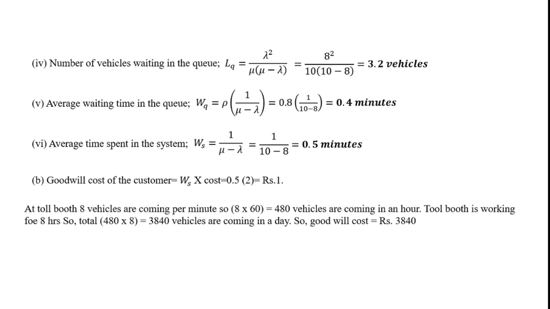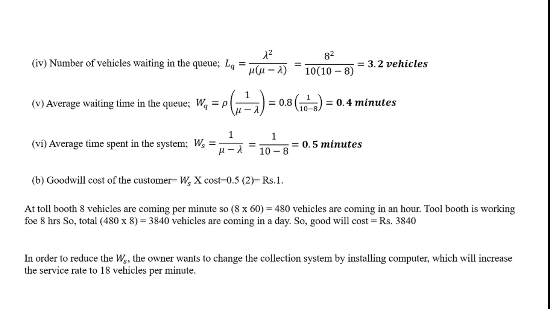Now we will calculate for the computerized system. In order to reduce the waiting time in the system, that is WS, the owner wants to change the collection system by installing a computer. So it is obvious that the computerized system will increase the service rate compared to the manual system. The service rate is getting increased to 18 vehicles per minute, which was previously 8 vehicles per minute. Now it will be 18 vehicles per minute. You must be thinking that since the service rate is increased, the goodwill cost will obviously decrease.